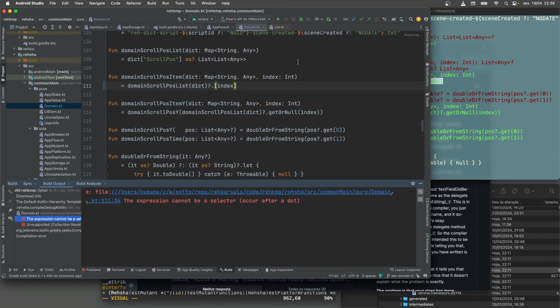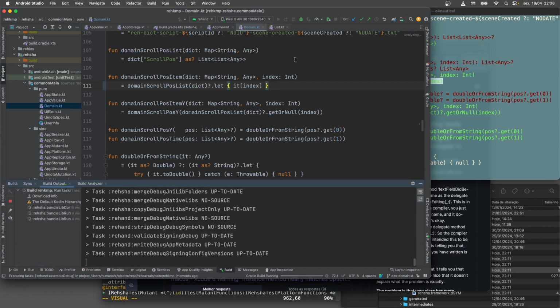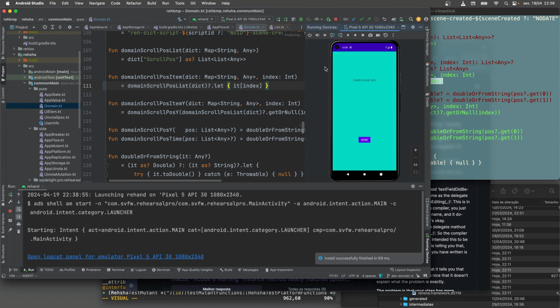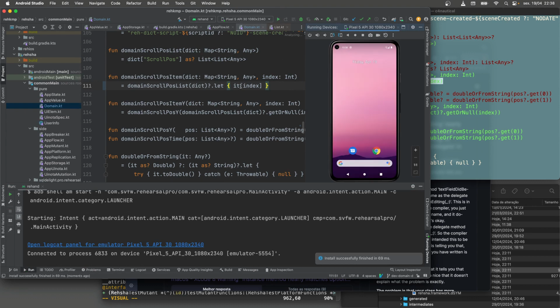No. Right, so I use the get call because otherwise I'd have to name the argument. I have to make it not tacit. I'd have to say let it index. Right? I'd have to do that. That's legal. And as it turns out, get is the same as that.